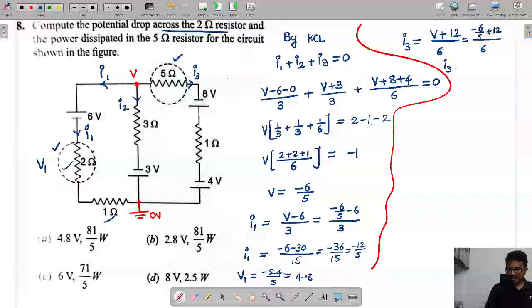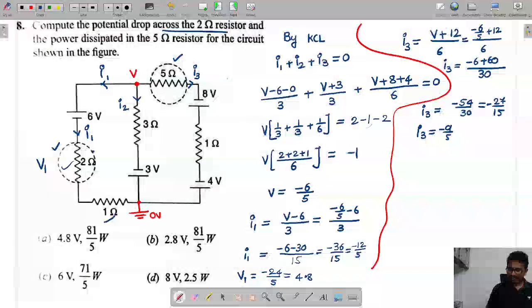So from this, what can I say now? This I3 value is minus 6 plus, so here by 30, what can we say? How much will this value come? It is now here I3 value, minus 54 by 30. Minus 54 by 30, how much will come here? 6 cancels, so it becomes minus 27 by 15 now. Again cancel, 9. So finally I3 value will come as 9 by 5, minus.